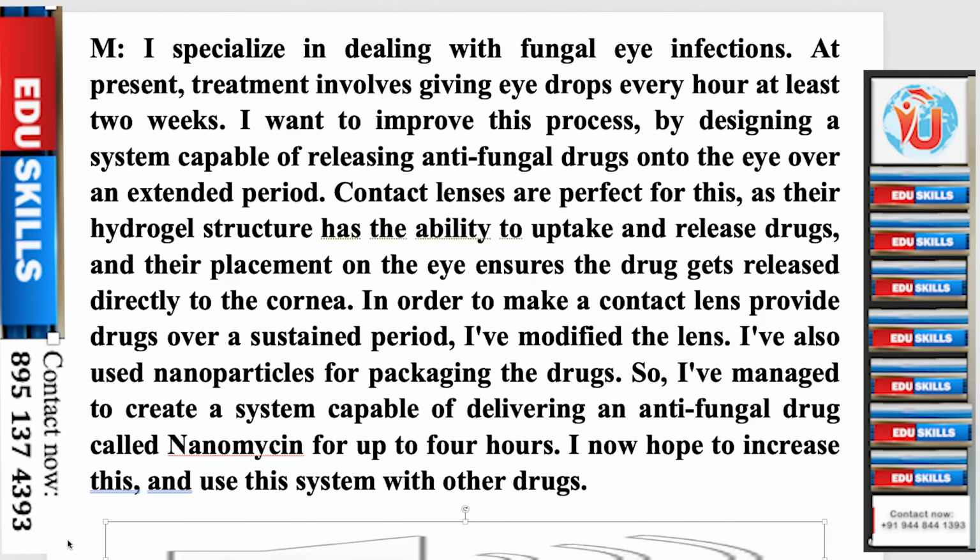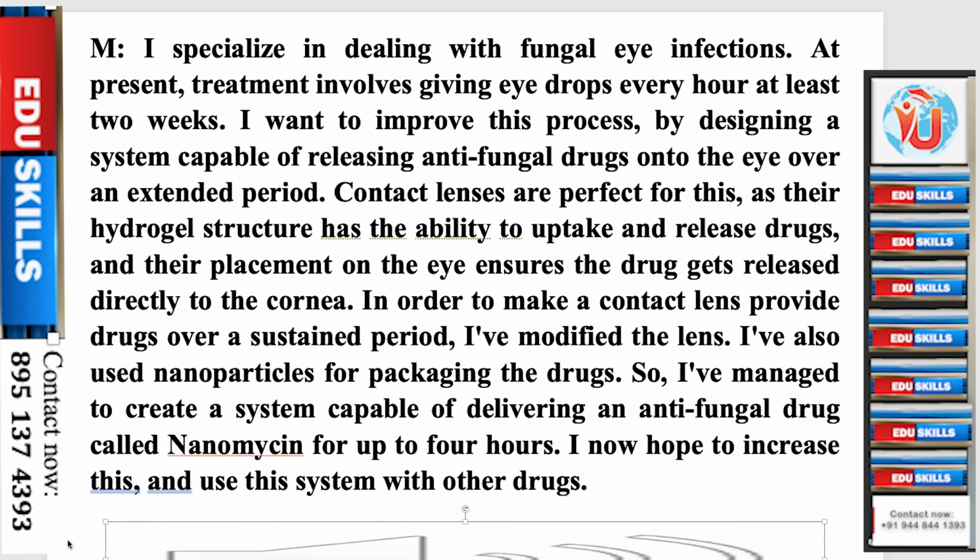I specialise in dealing with fungal eye infections. At present, treatment involves giving eye drops every hour for at least 2 weeks. I wanted to improve this process by designing a system capable of releasing antifungal drugs onto the eye over an extended period. Contact lenses are perfect for this, as their hydrogel structure has the ability to uptake and release drugs, and their placement on the eye ensures the drug gets released directly to the cornea.